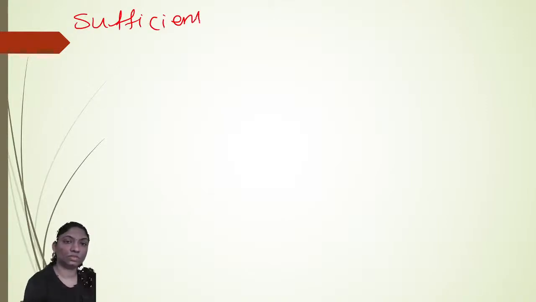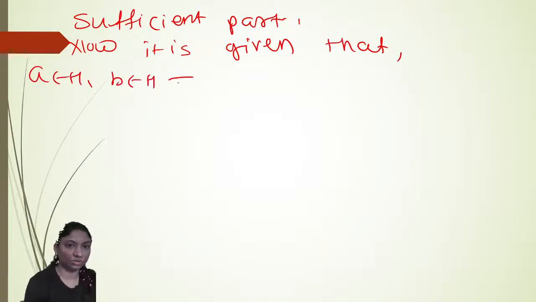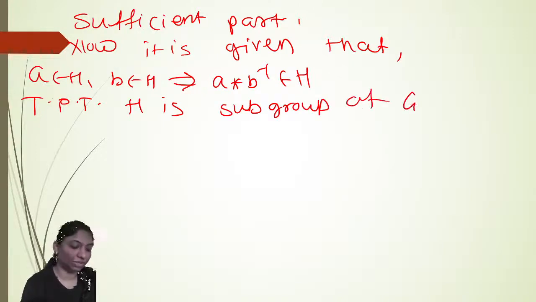Now, next is the sufficient part. We will see the sufficient part also. Now it is given, in the second part, that A belongs to H, B belongs to H, which implies A star B inverse also belongs to H. Then we have to prove that H is a subgroup of G, right?